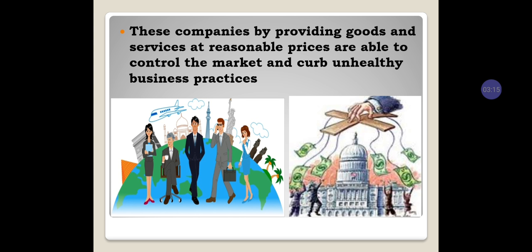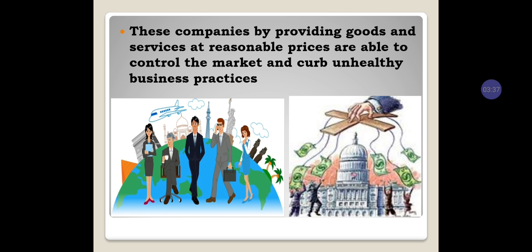This company, by providing goods and services at a reasonable price, is able to control the market and curb unhealthy business practice. The prices of goods and services are determined by the government, not only for government companies but for everything.